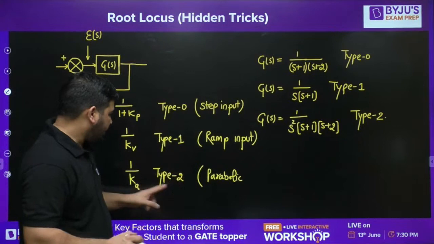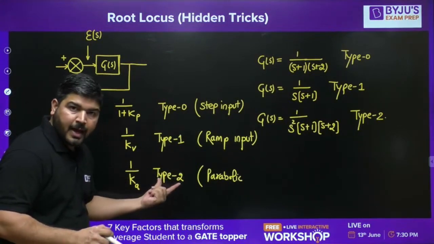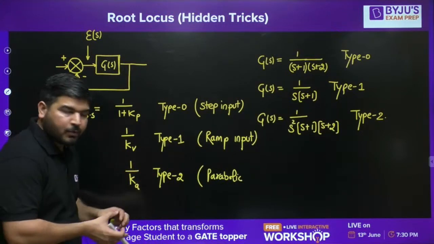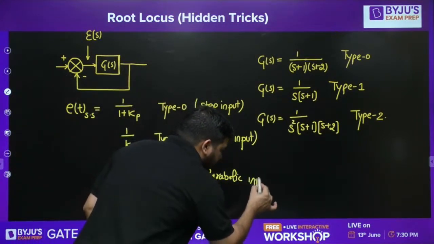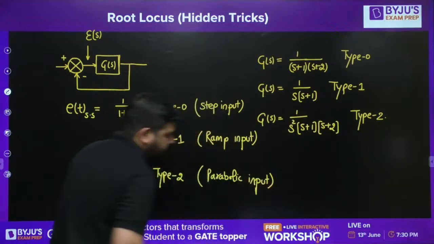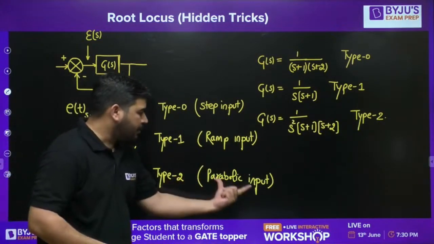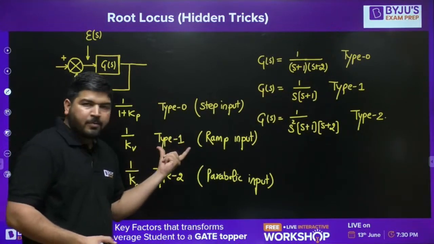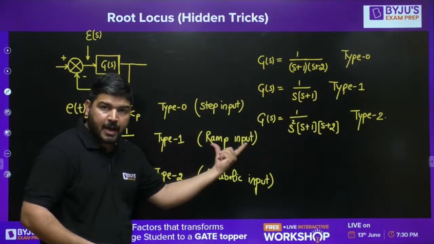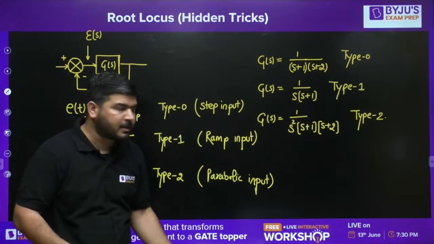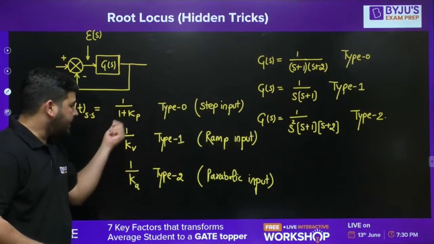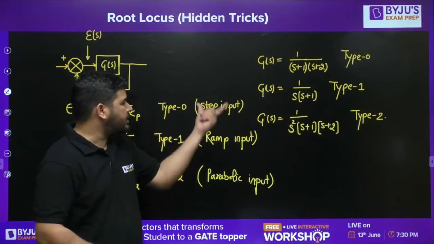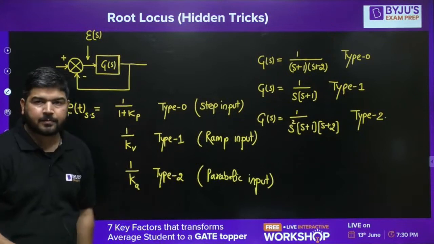So for a type 2 system, the steady state error will be finite for parabolic input. For parabolic input, if the system is type 2, you'll get this finite error. For a type 1 system, if the ramp input is there, if the input is increasing linearly, then you'll get the finite error. And if the system is type 0, then for step input, you'll get the finite error.